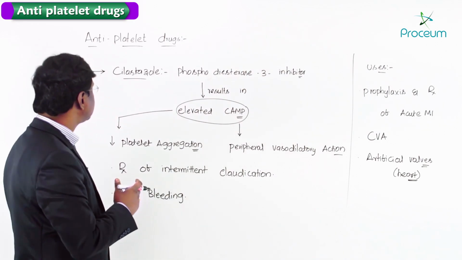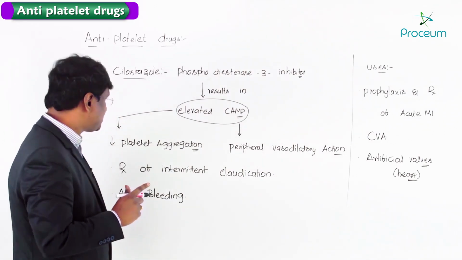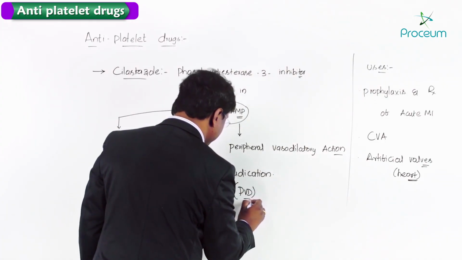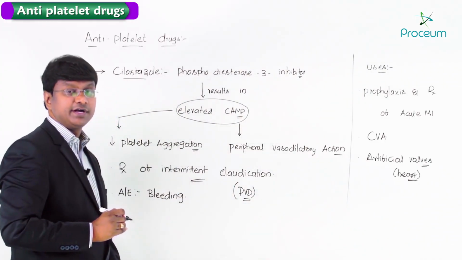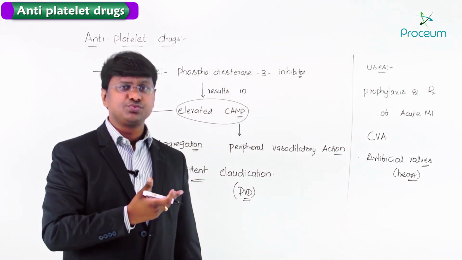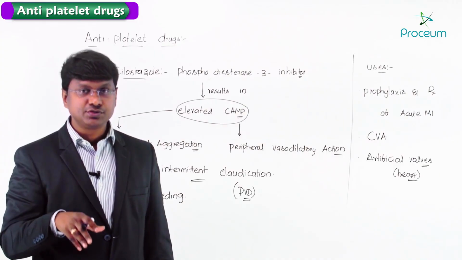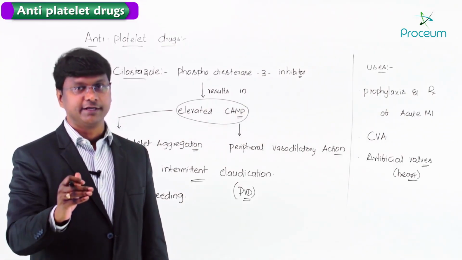Now, after having discussed cilostazol, please remember, it is mainly used in the treatment of peripheral vascular disease, that is intermittent claudication. What do you understand by the word intermittent claudication? In intermittent claudication the individual has pain in the legs upon walking.